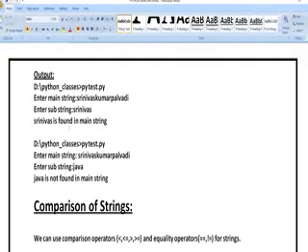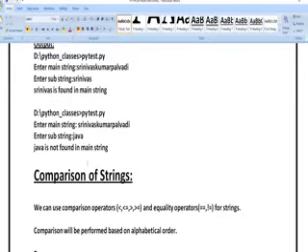Next, you can try with the else statement also. Enter main string: I have written Srinivas Kumar Palwadi. Enter substring: I have written Java. Here we are going to check whether Java is present in the main string. Java is not present in the main string, so I am going to get output as Java not found in main string.